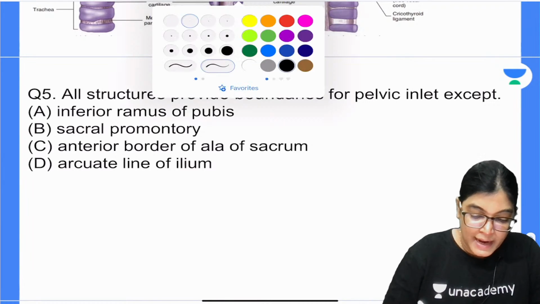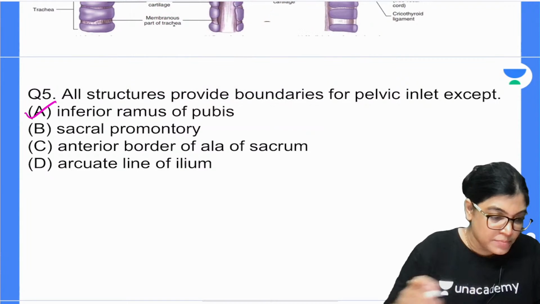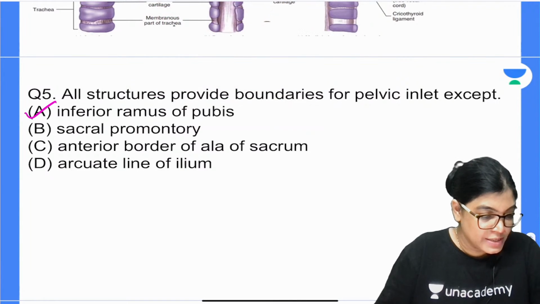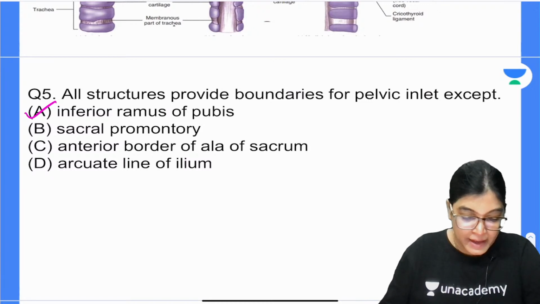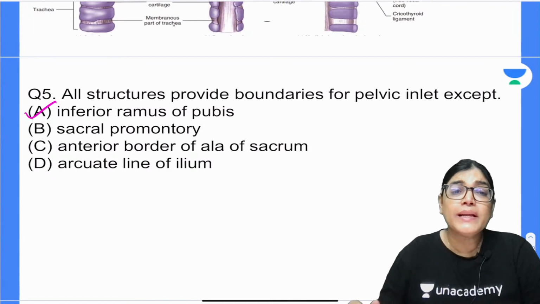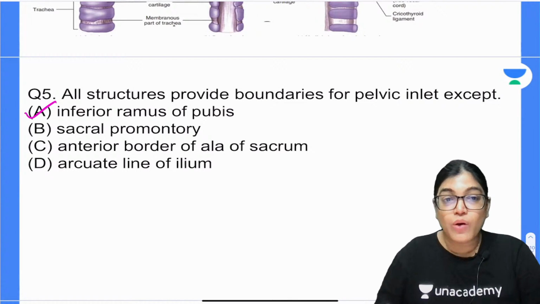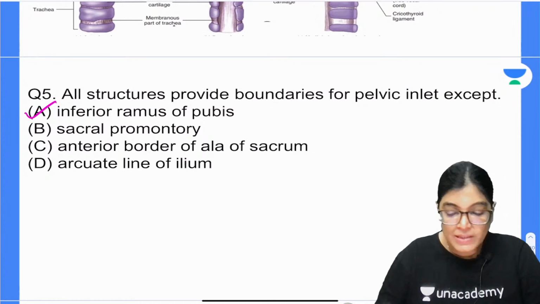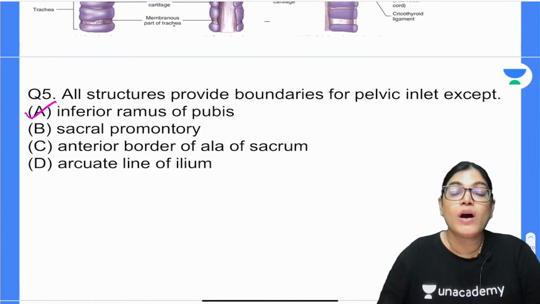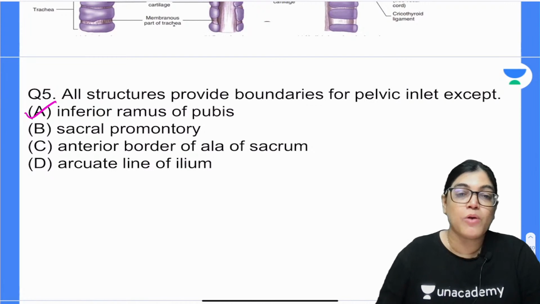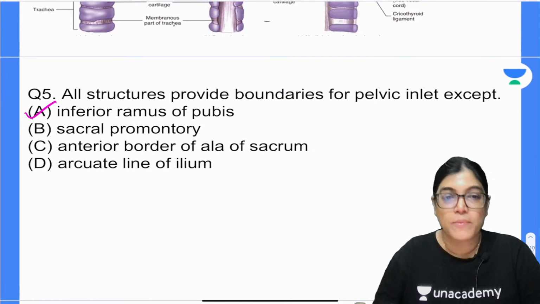So my dear aspirants, I am getting the correct answer from NJ 10 and Goal to AIIMS 10. Actually, inferior ramus of pubis is not forming the boundary of pelvic brim or pelvic inlet. All other options, sacral promontory, anterior border of ala of sacrum and arcuate line, are forming the boundary.